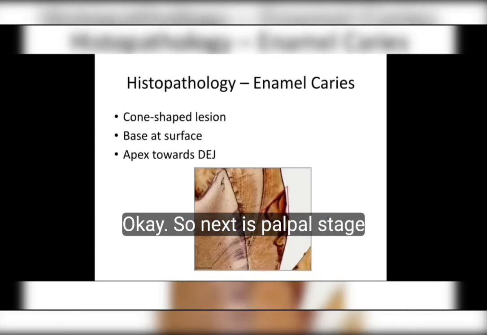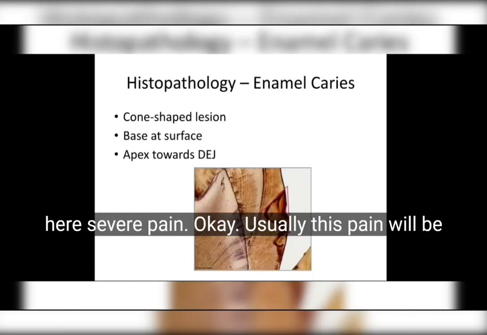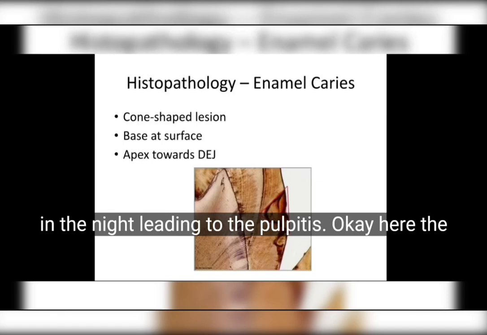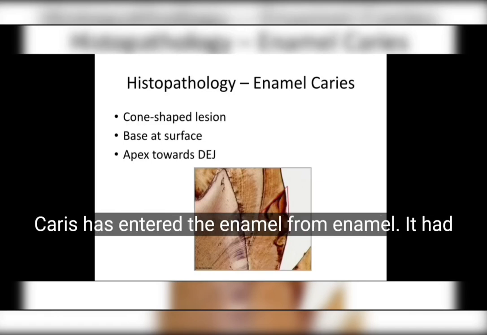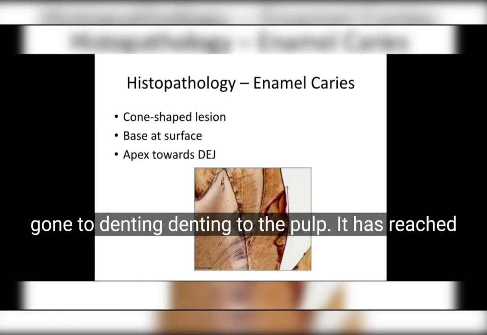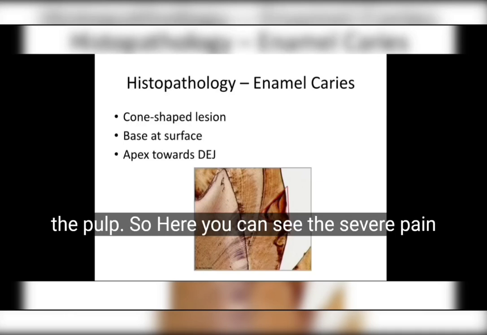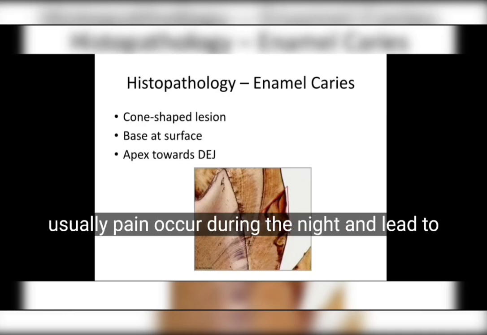So next is the pulpal stage. Here there is severe pain, usually at night, leading to pulpitis. Here the caries has entered the enamel, from enamel it has gone to dentine, and to the pulp. It has reached the pulp, so here you can see severe pain. Usually pain occurs during the night and leads to pulpitis.